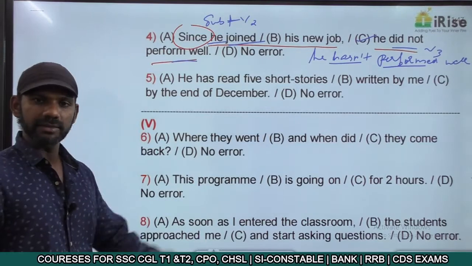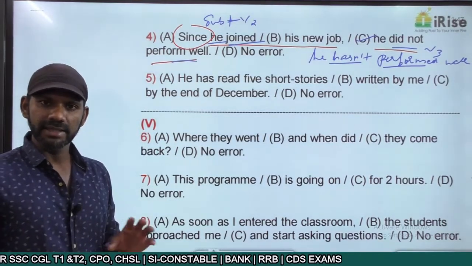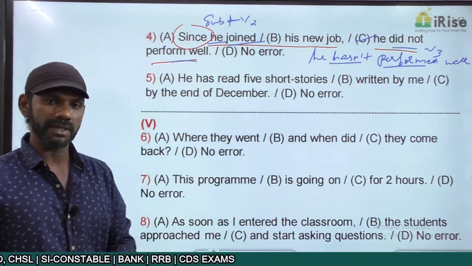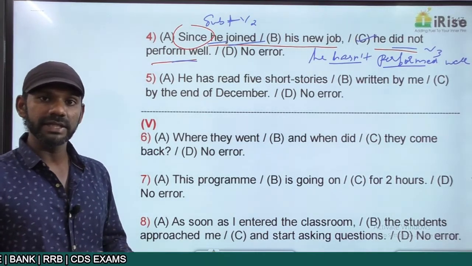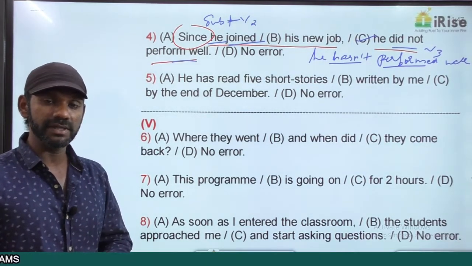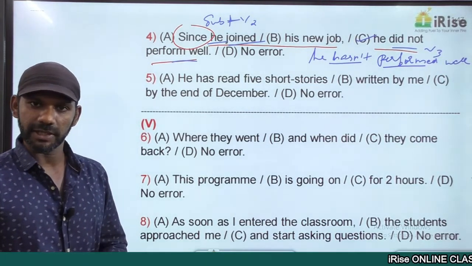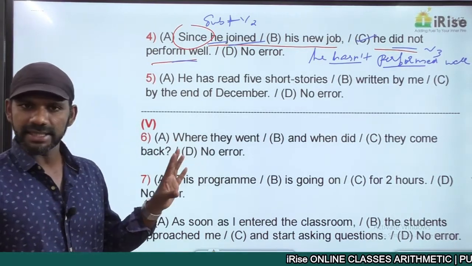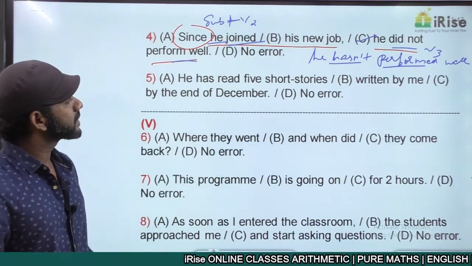Performed is V3 here. Now performed is both V2 and V3. It's performed, performed, performed. In this sentence, performed is in the V3 form. There's nothing like has plus V2. It's always has plus V3. Now the whole statement is grammatically correct. Come to the next one.